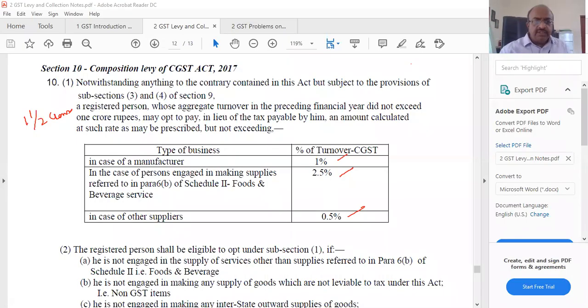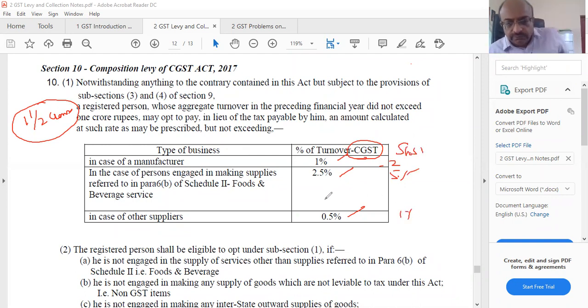Okay, so what we were discussing was for small traders below the turnover limit of 1.5 crores. They can go for a presumptive sort of taxation, which we looked at in income tax. That means they can just pay CGST of 1%, and SGST also, so the total will be 2%, or 5% in total for certain categories, because this is only CGST, mind you. But the problem is they cannot take input tax credit.